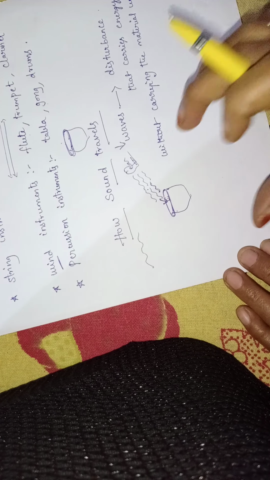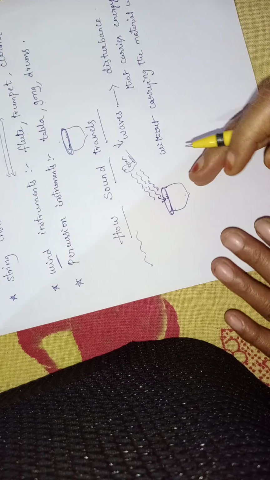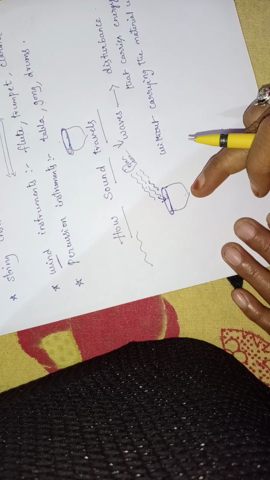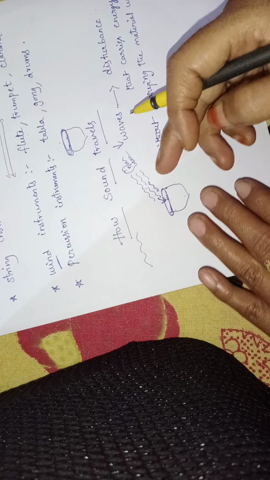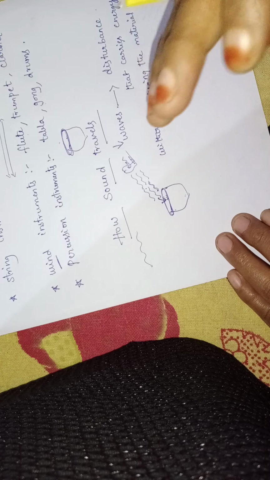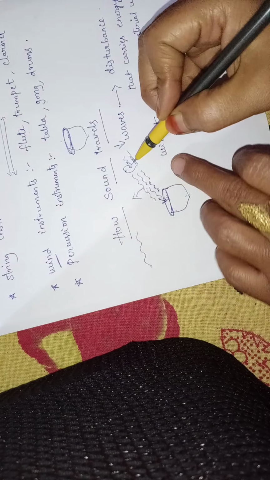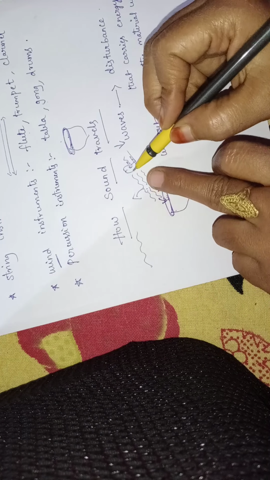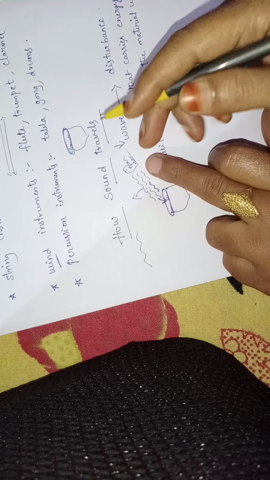Clear? So in this way sound is produced when the object vibrates. When the object vibrates, that vibration means sound energy is transferred into the air. In the air the sound travels in the form of waves. When these waves reach our ear, only then are we able to hear the sound.